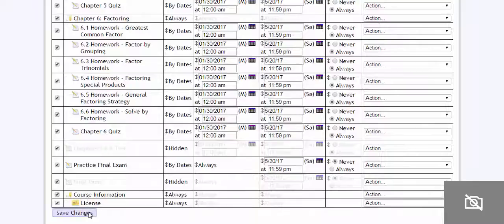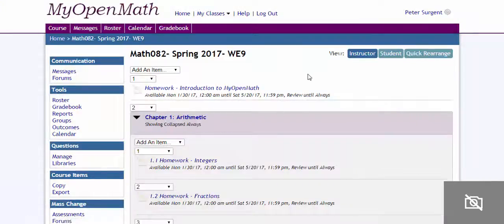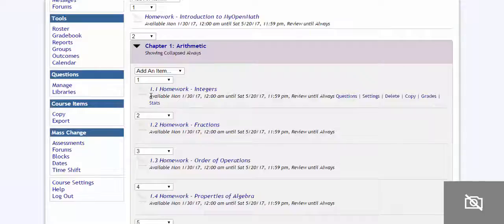All right, so let's say I'll save those. Now you can see they're not available because now it says available on 1/30/2017. So they haven't yet been available. I could have made them available today so you can see them.